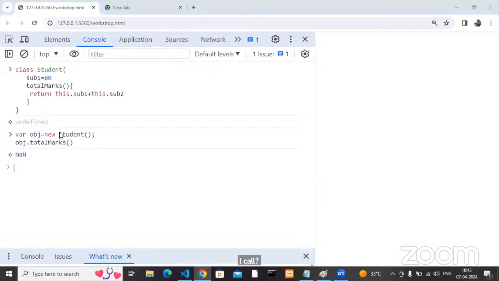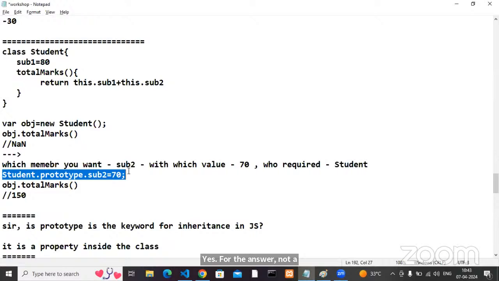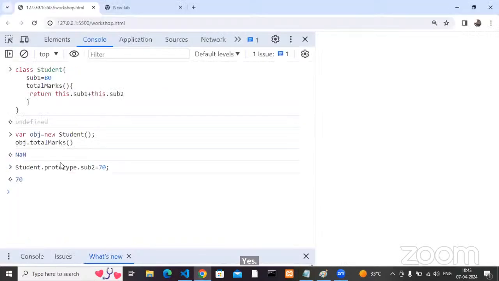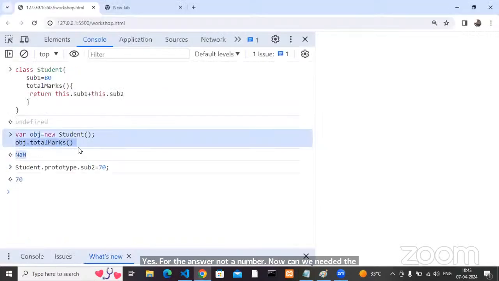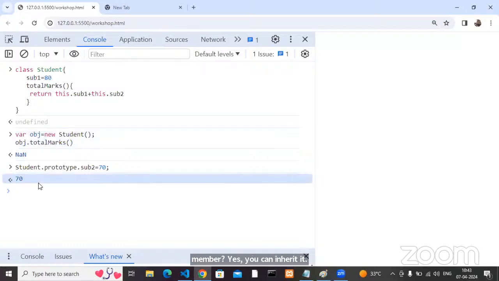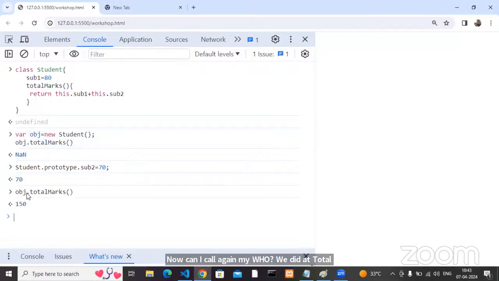What is my answer? Not a number. Now, can we inherit the member? Yes, you can inherit it. Now, can I call obj.totalMarks again? Now my answer is 150, right?